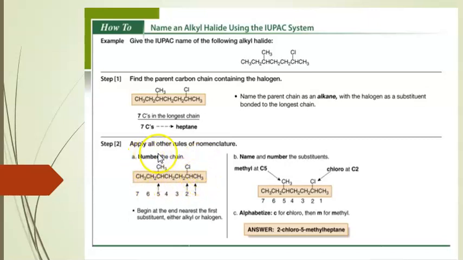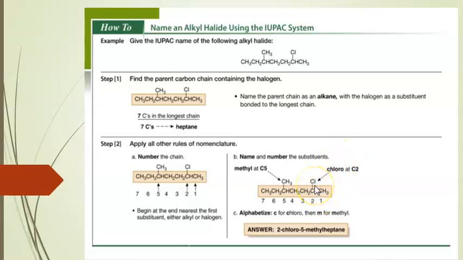Here, the halogen atom should get the nearest number to the alkane. In the longest chain, numbering takes place from the right-hand side. Here, number 2 is present at the chlorine atom. Therefore, the halogen atoms are called chloro, bromo, iodo, etc.